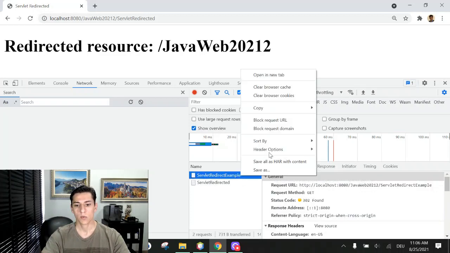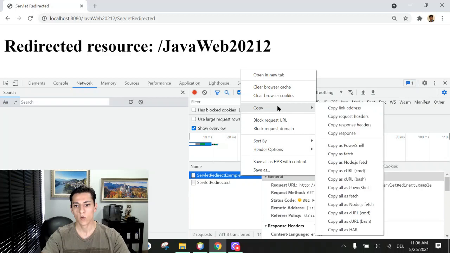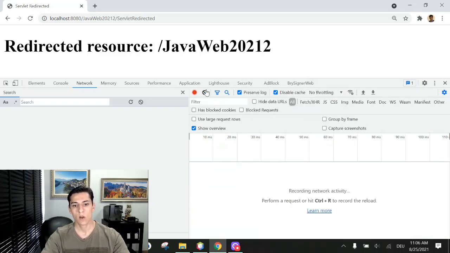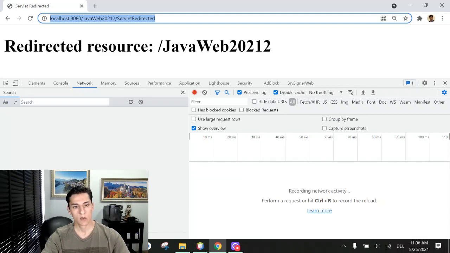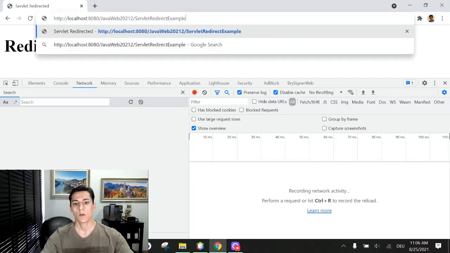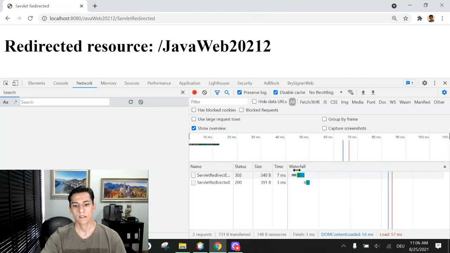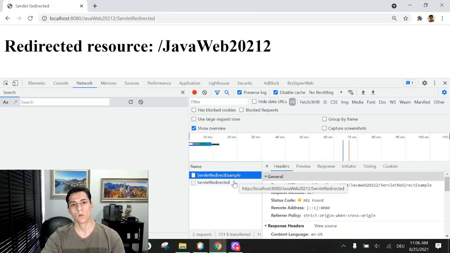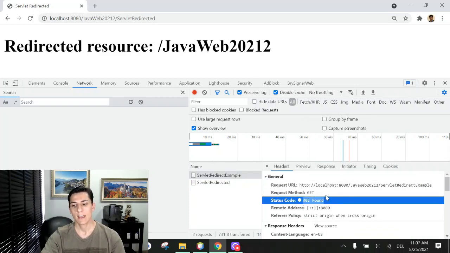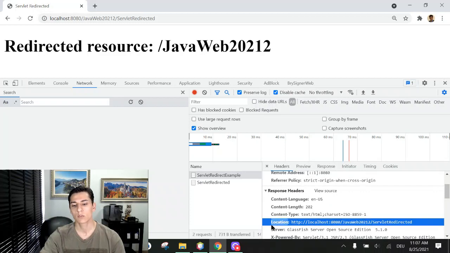We can just copy the original address that we made the request to, clear all our history of navigation, and perform one new access. Let's take a look at the whole stack of requests that are performed. First of all, we can see the address we requested in the browser. It informs us it's performing a redirection, and this functionality to redirect to another URL is automatically performed by the browser based on the location attribute of the HTTP response header.